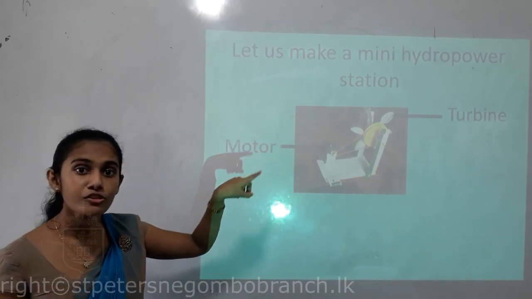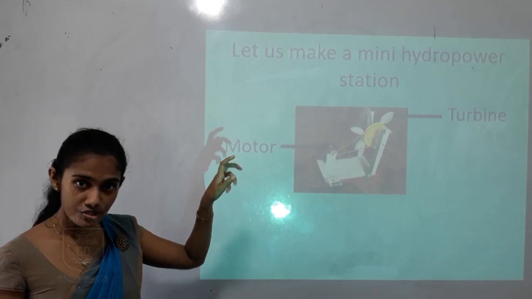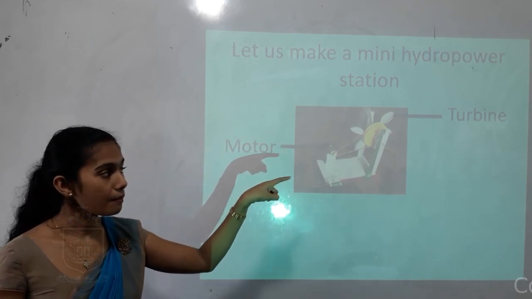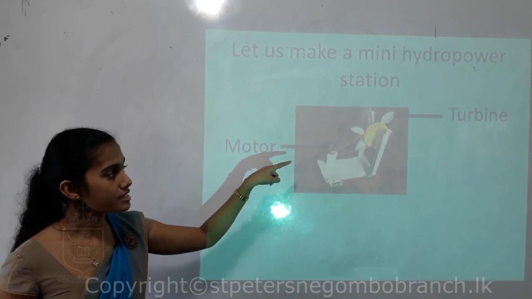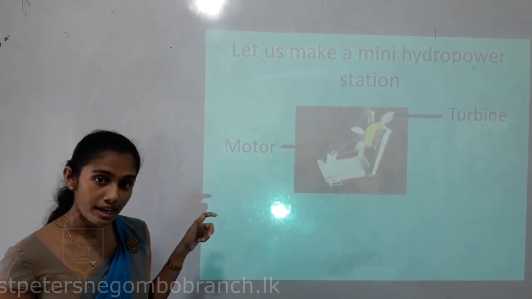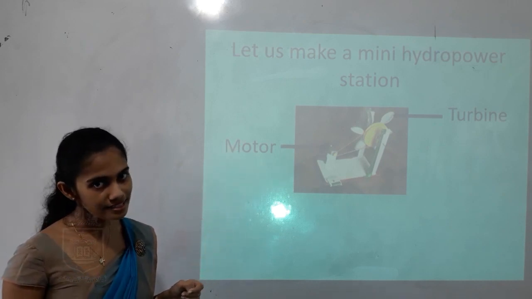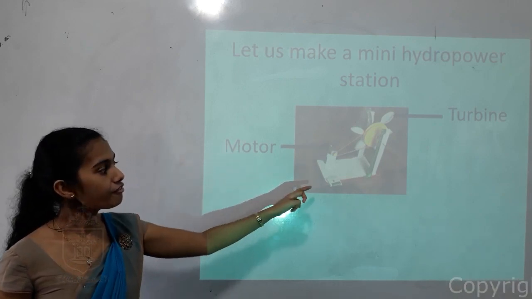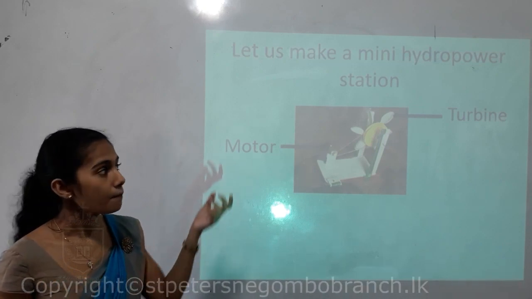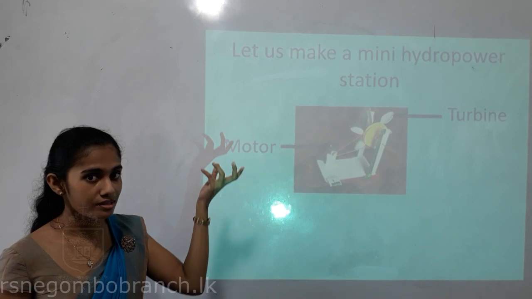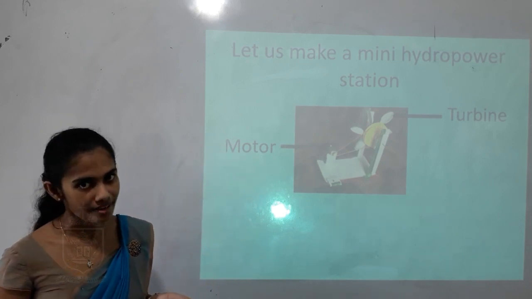So what is happening to the turbine? It will start to rotate. So when the turbine is rotating, the rubber band will also rotate, and when the rubber band is rotating, the small piece of the motor will rotate. Then when the motor is rotating, children, it will generate current. So with that current, finally the LED is getting lit. So that means by using the energy stored in running water, we can produce current.